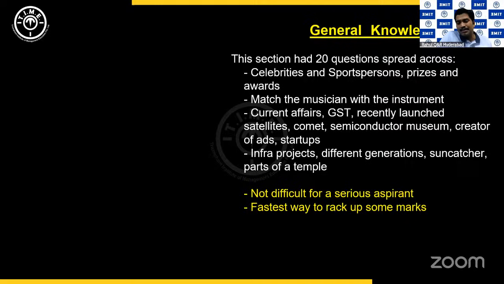Nowadays, everyone talks about millennials and Gen Alpha and Gen Z and all that. So XAT decided to make some fun of the situation. They gave different generations and asked you to arrange them in the order, which comes first and which comes last. There was a question on Satya Nadella's project Suncatcher by Microsoft. And there was one very interesting question based on the different parts of a Dravidian temple, a South Indian temple. Gopuram, this, that, and so on, right?